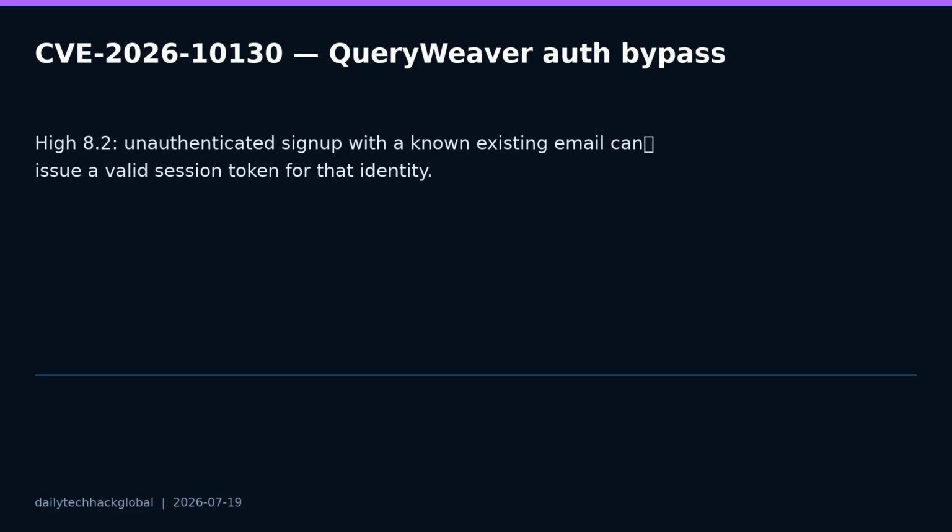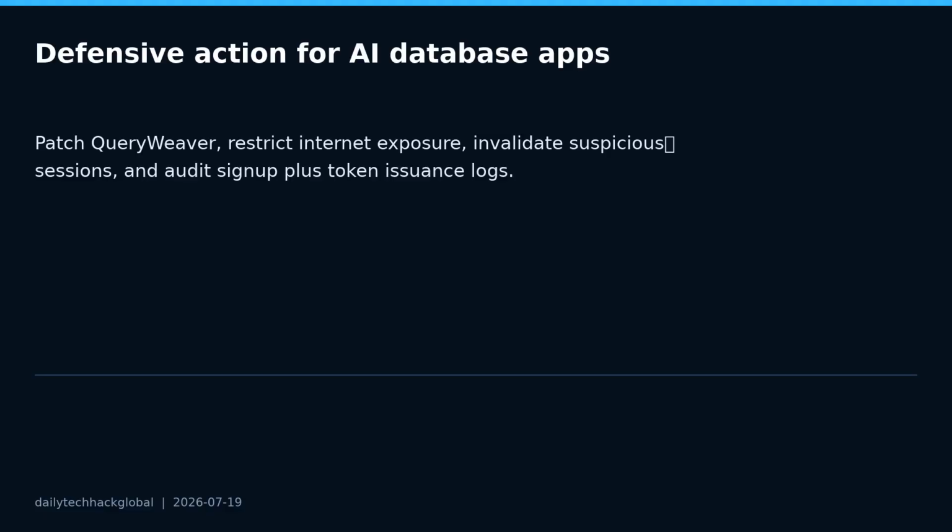An unauthenticated user can submit a sign-up request with a known existing email address and receive a valid session token linked to that identity. For defenders, the fix is not only patching the application. Review whether QueryWeaver is reachable from the internet, audit sign-up and token issuance logs, invalidate suspicious sessions, and consider extra identity checks for any AI interface that can query business data.